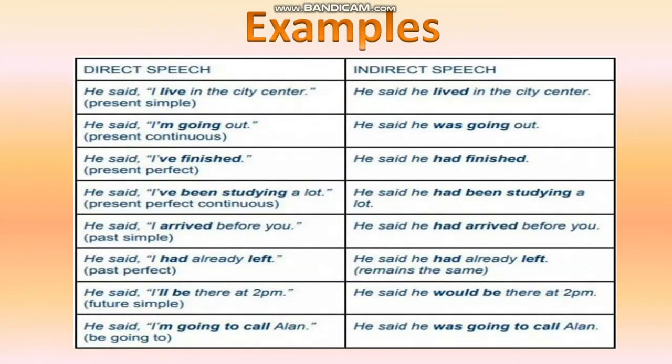Now some more examples, you will understand better. He said, "I live in the city center." Present simple. He said he lived in the city center. He said, "I am going out." He said he was going out. He said, "I finished." He said he had finished. He said, "I've been studying a lot." He said he had been studying a lot. He said, "I arrived before you." He said he had arrived before you.